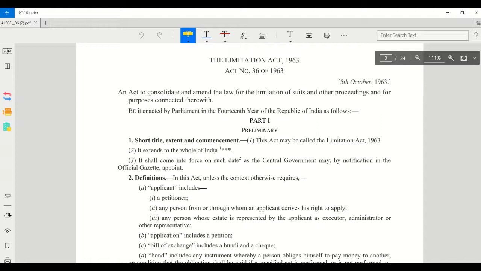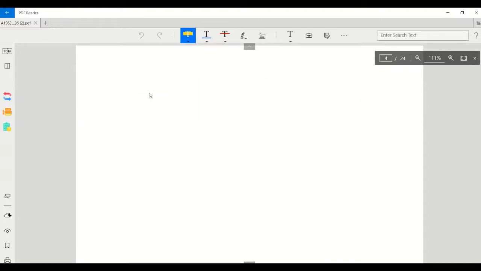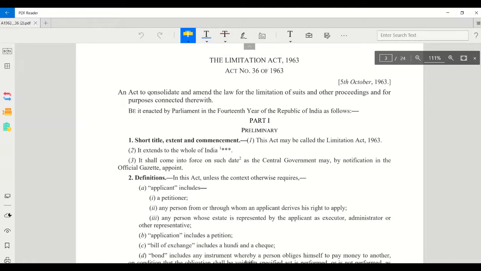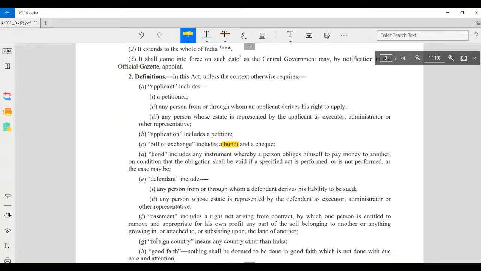Applicant includes a petitioner, any person from or through whom any applicant derives its right to apply, and any person whose estate is represented by the applicant as executor, administrator, or other representative. Then we have bills of exchange. Bills of exchange includes hundi and check. In the Negotiable Instruments Act, bills of exchange does not include hundi. Then we have bond, then defendant, easement, good faith.